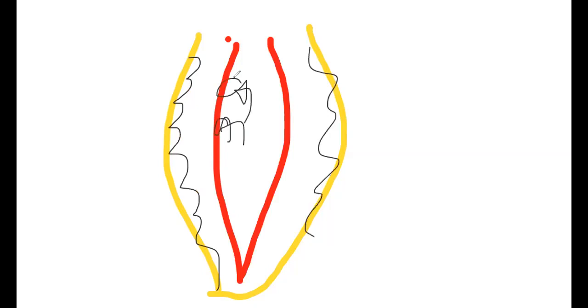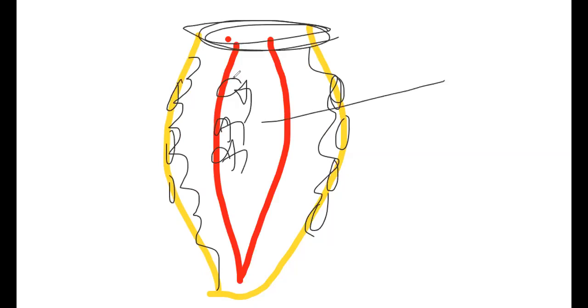The cells of pinacoderm are called pinacocytes. The cells of choanoderm are called choanocytes. In between the pinacocytes we'll find pore-containing cells called porocytes. And this is the osculum, and this is the spongocoel. Spongocoel is lined by these choanocytes.